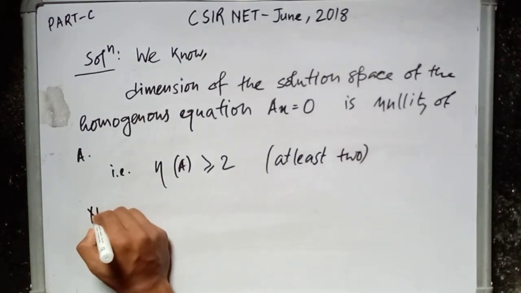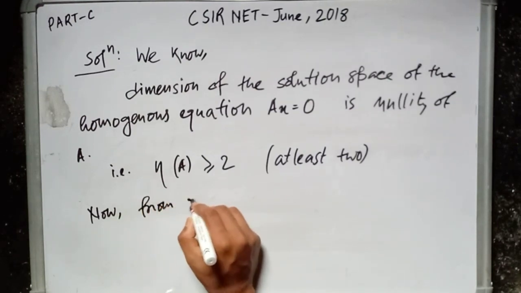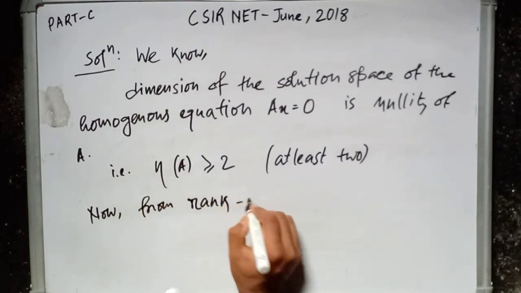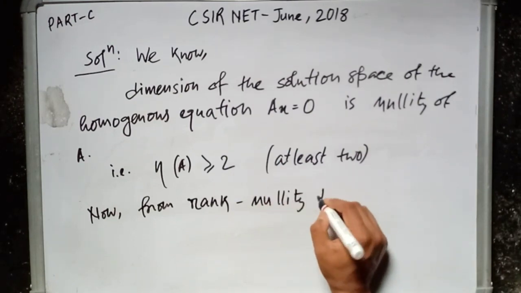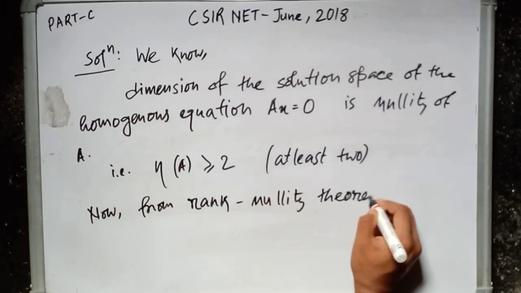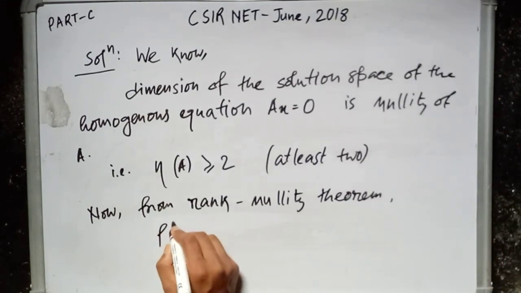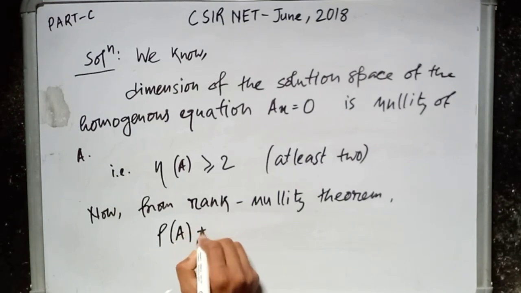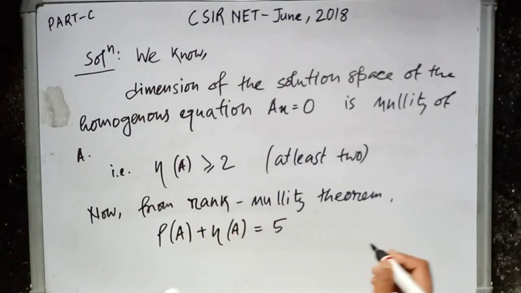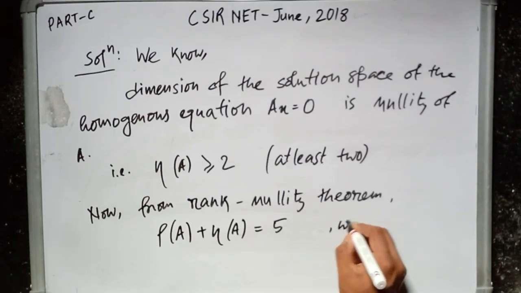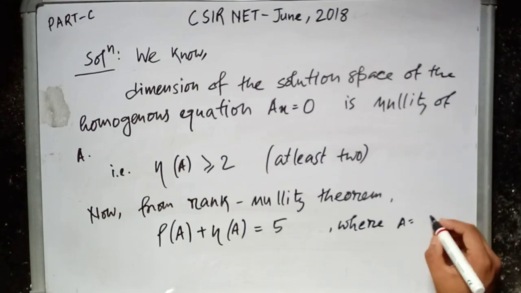Now we know from rank nullity theorem, rank of A plus nullity of A is equal to 5, where A is a matrix of 5 cross 5 order.